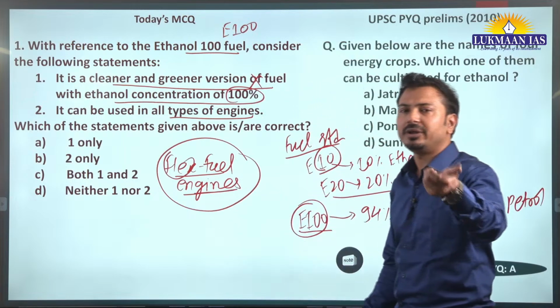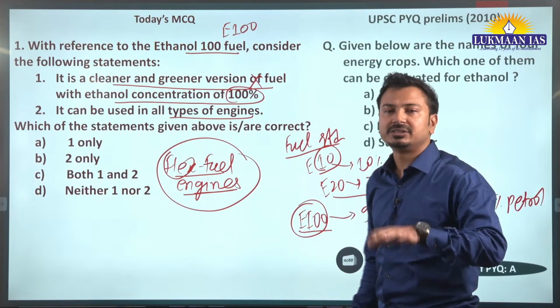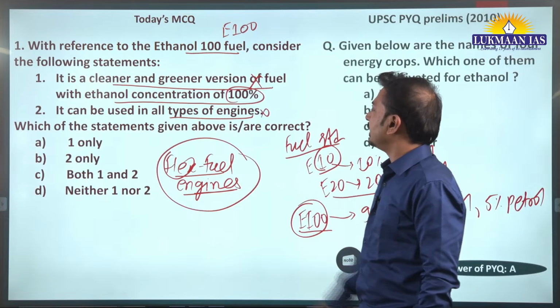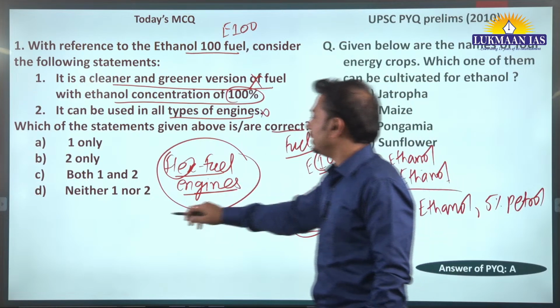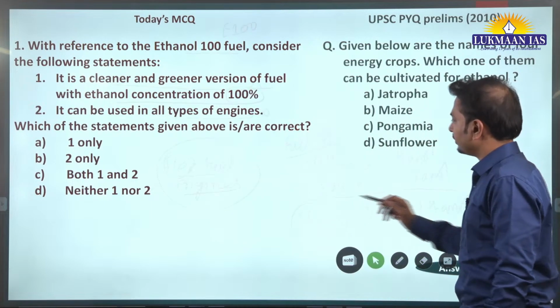Okay, minor modifications are done to the engine. It is not completely different than the traditional IC engine, internal combustion engine. So this one is also incorrect, we can say. Correct statement पूछा हुआ है, neither one nor two. So D is the correct answer. ठीक है? Okay.